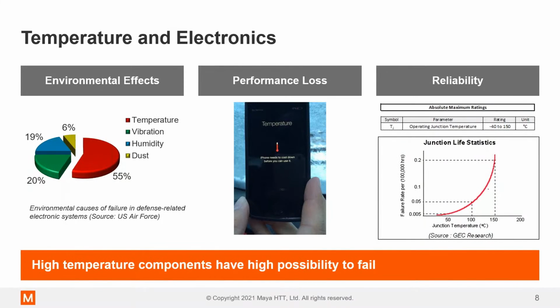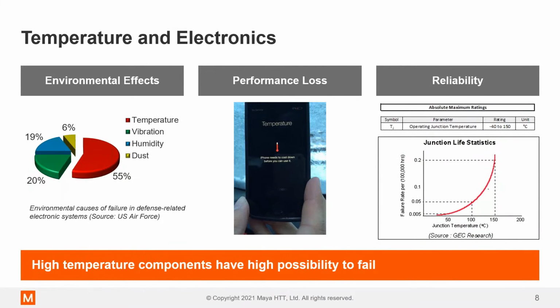And then finally, you have reliability. It's been shown very clearly that the closer you get to the maximum allowable junction temperature in your devices, the rate of failures absolutely goes through the roof. It's exponential. So the cooler we can keep a device, the longer it's going to last, the more sustained performance you're going to see, and ultimately, less warranty or field failures. So it's a very important part of modern electronics design, as we'll see very shortly.